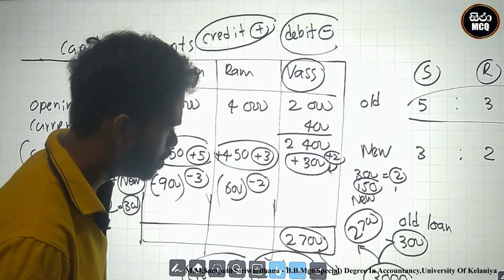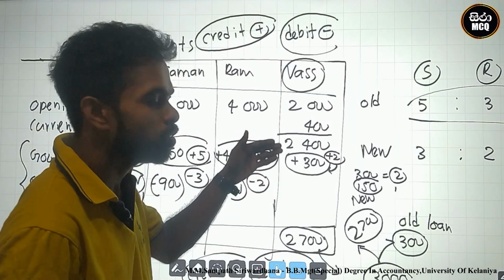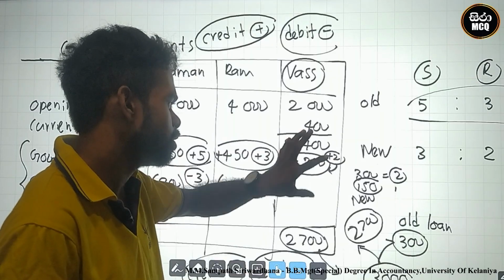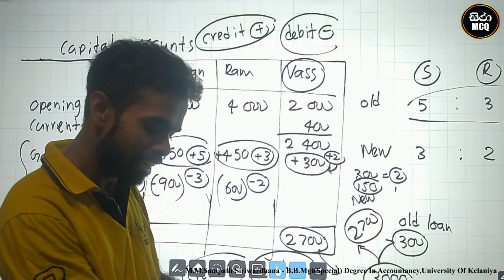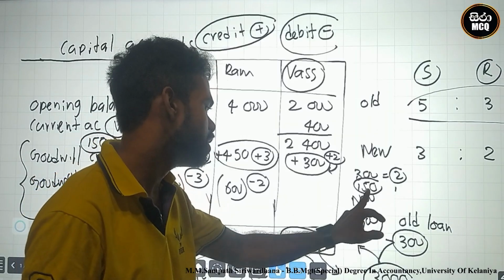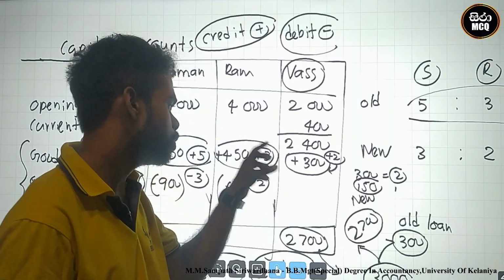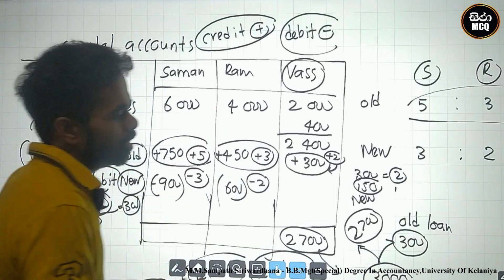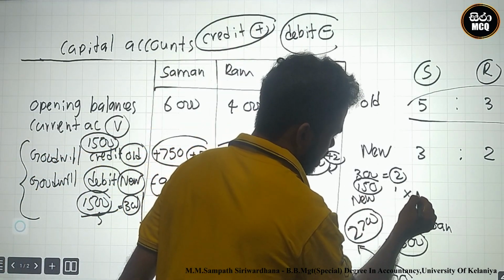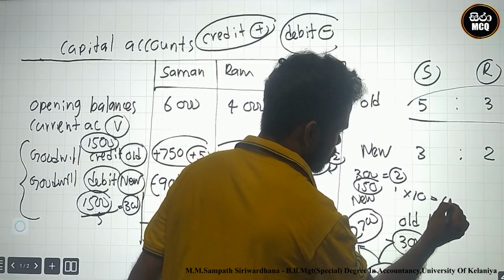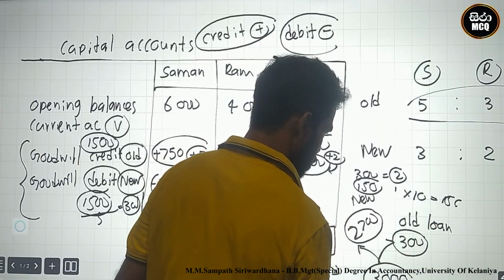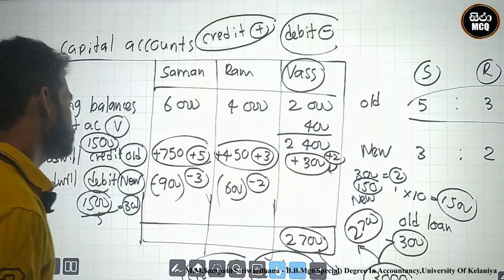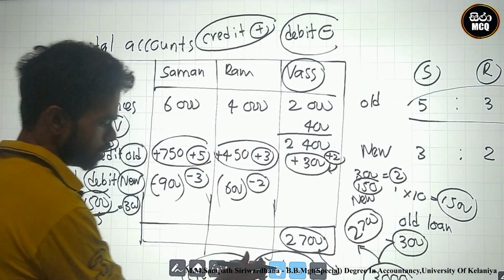Look here, what is the goodwill adjustment? 1,500. How can we identify the gap of capital accounts? Therefore, two parts are 300 of goodwill. Therefore, I identified one part is 150. The total parts are 2, 3, 5, which is 10 parts. We can easily identify it, multiplied by 10 is 1,500. Okay, this is the adjustment. The total goodwill is 1,500.